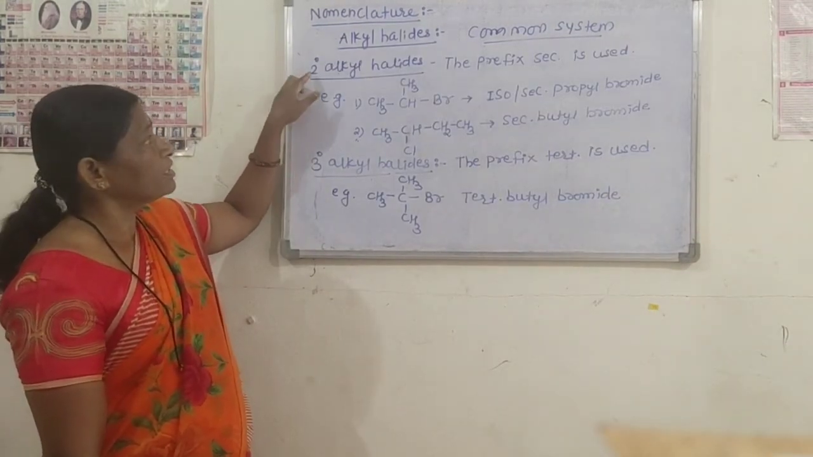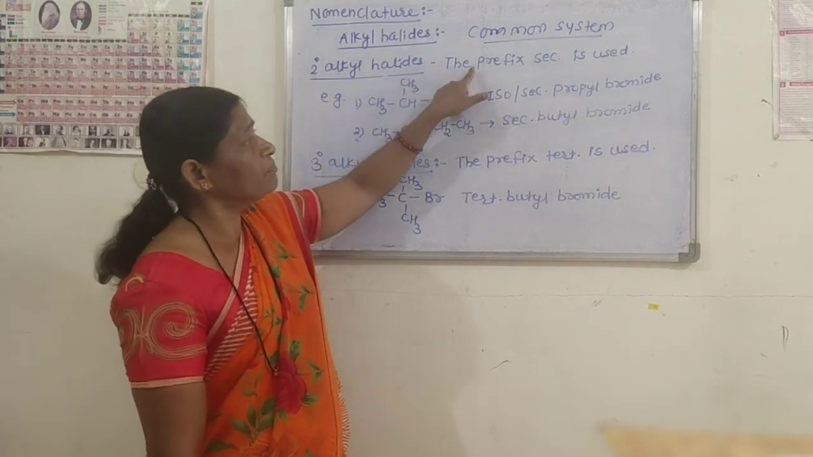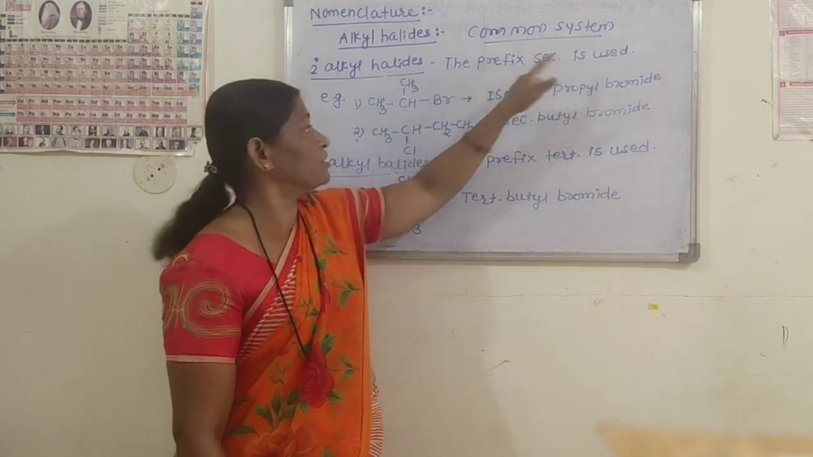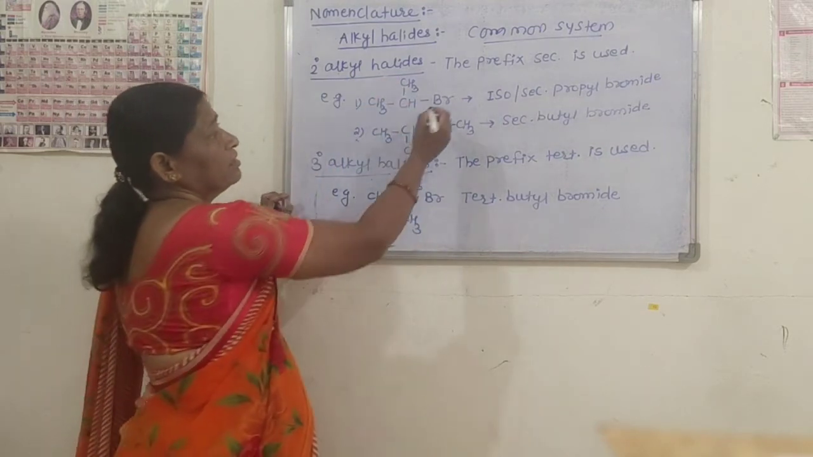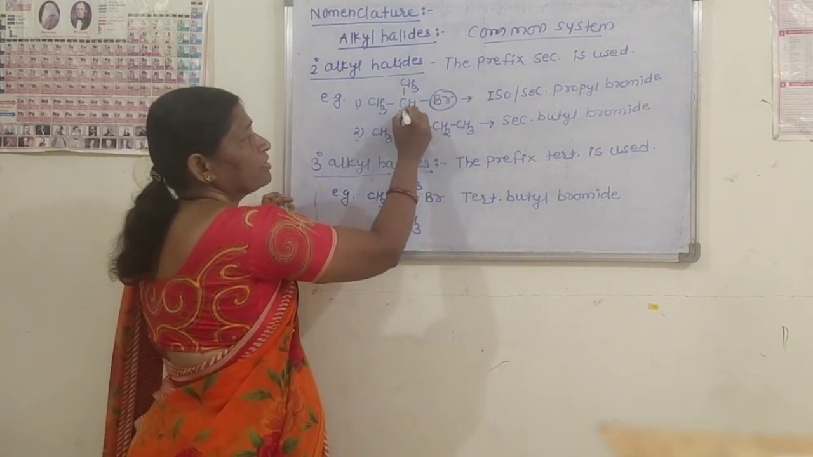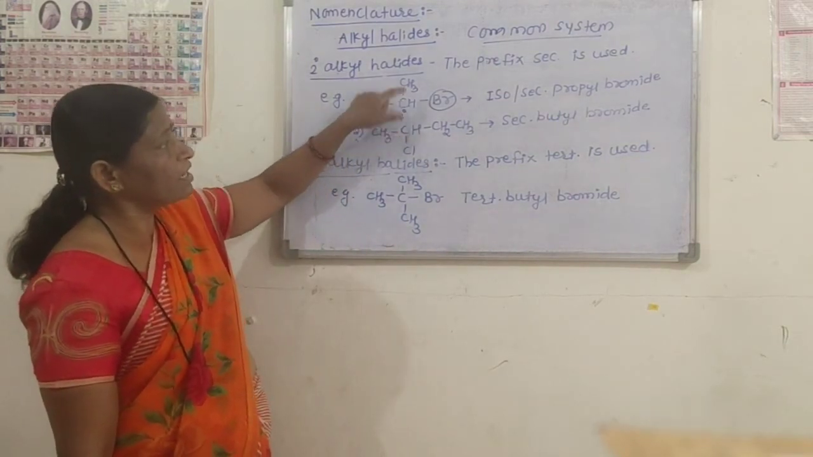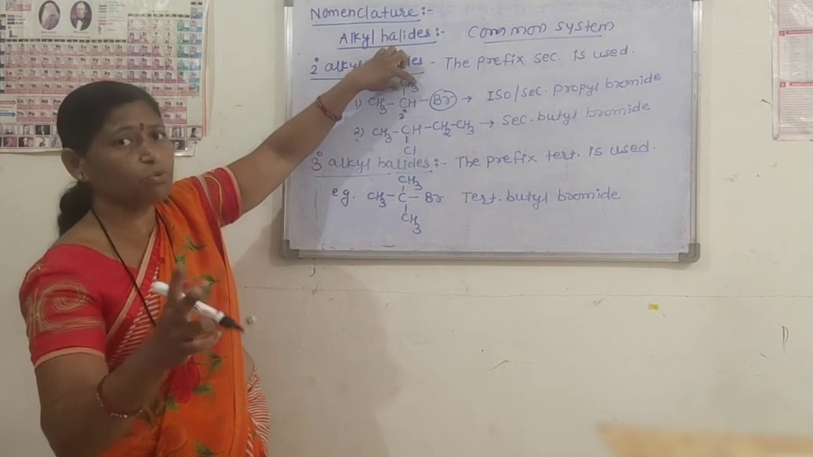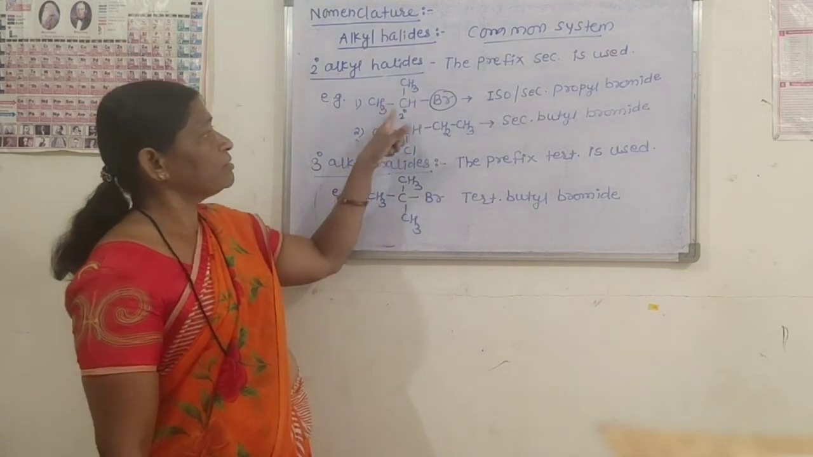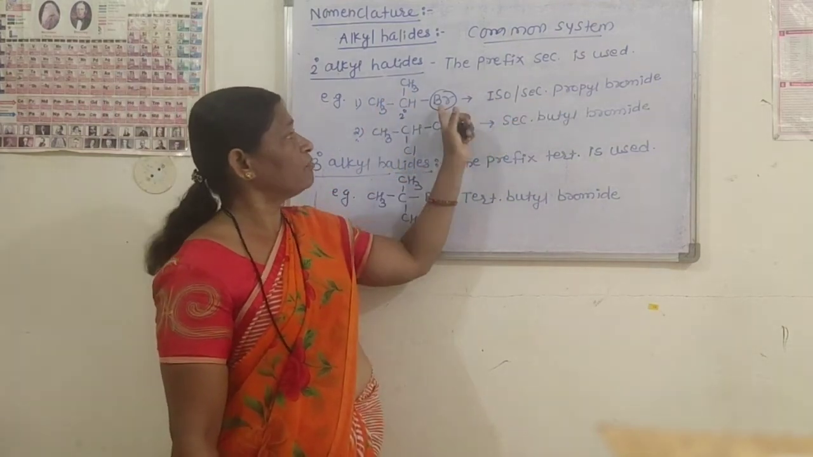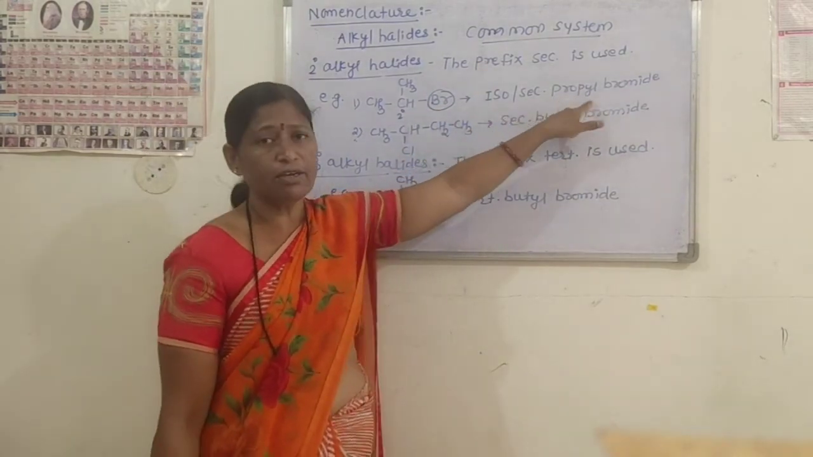The common names of secondary alkyl halides. In common names for secondary alkyl halides, the prefix sec is used. For example, CH3CH(CH3)Br. This halogen atom is bonded to the secondary carbon atom, and on this carbon atom a methyl branch is present, therefore here two prefixes are used, iso or secondary. Three carbon atoms are present, therefore the alkyl group is propyl, and for Br, bromide. Therefore, the name of this compound is iso or secondary propyl bromide.